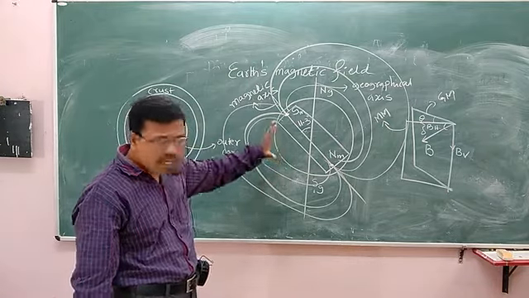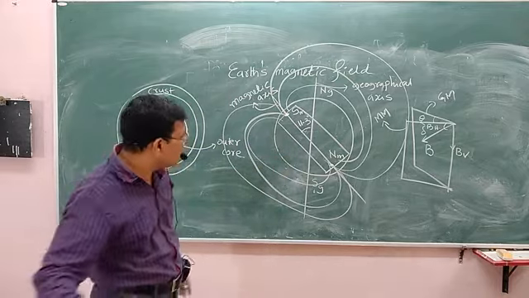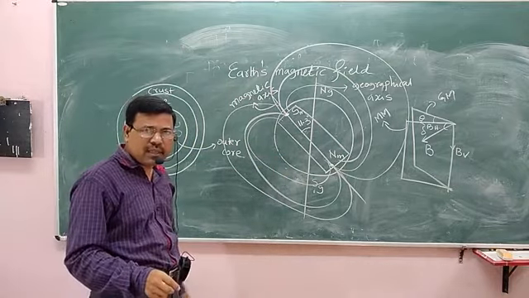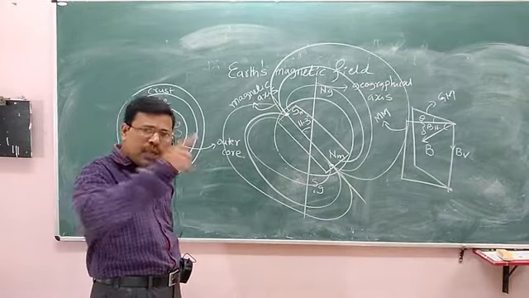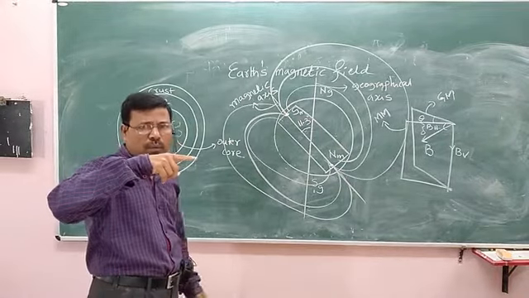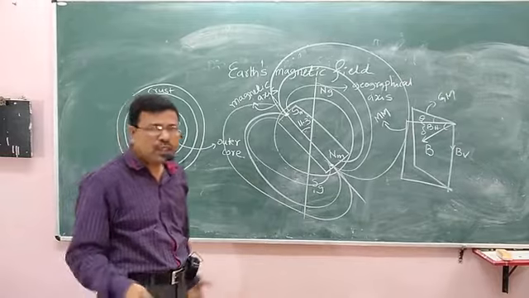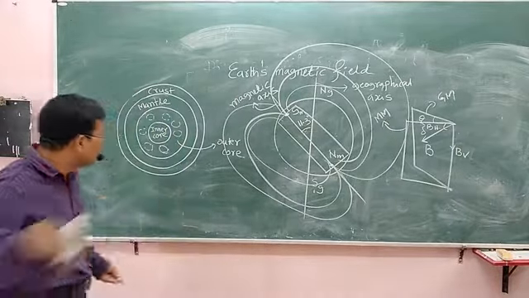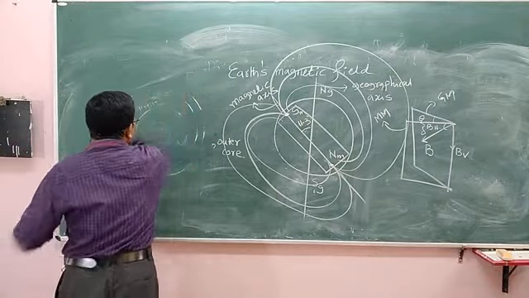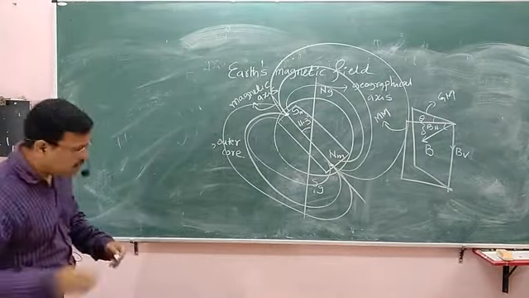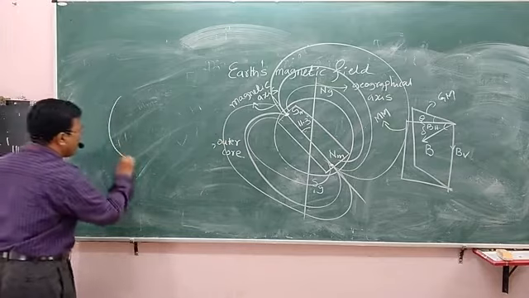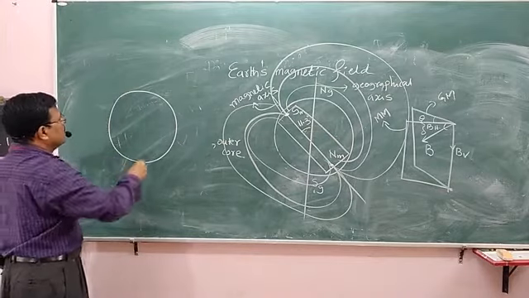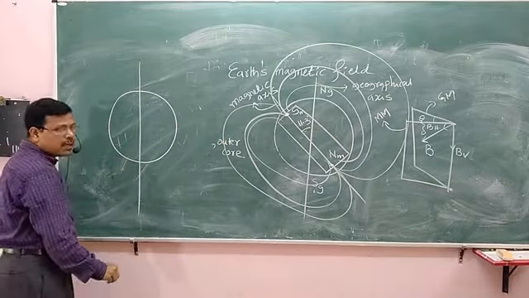As we studied, a great circle drawn around the Earth perpendicular to the geographical axis is known as the geographical equator. Let us see that. Here is the Earth. This is the geographical axis.